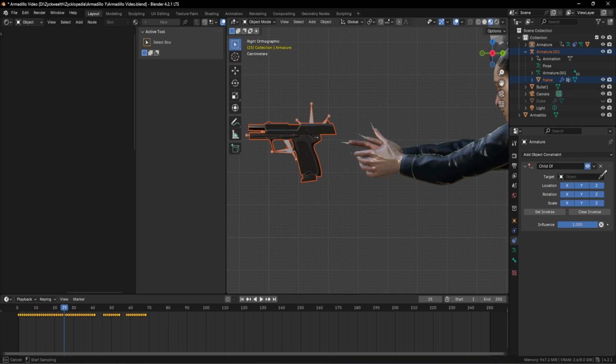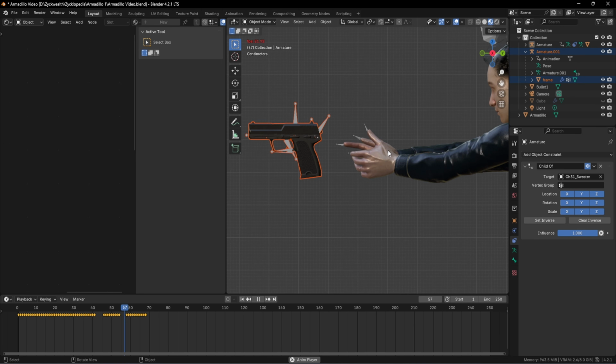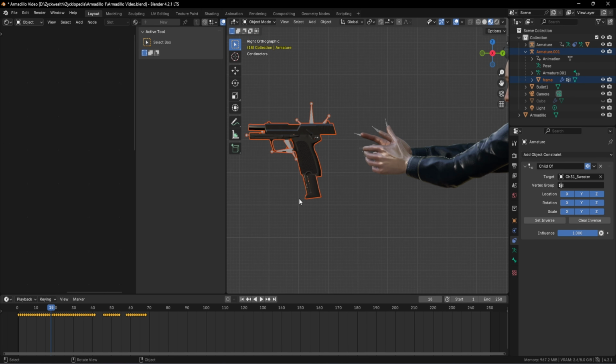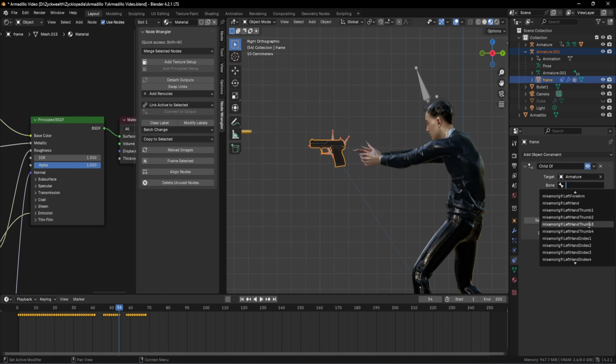So when we click on this eyedropper and select this animated character as the target, we can see that nothing has changed right now. For the gun animation to get linked to the character's arm animation, we have to select the vertex group. Click over here and select one of the bones of the animated character, which is having the same movement that we need for the gun. I know it's a bit confusing, but for now, let's select some random bone. Let's select this bone called left hand thumb 2.